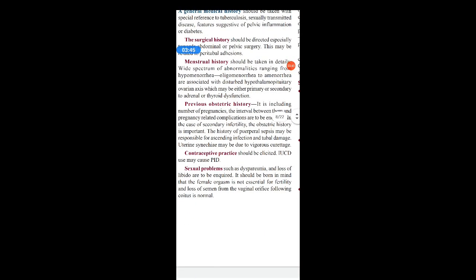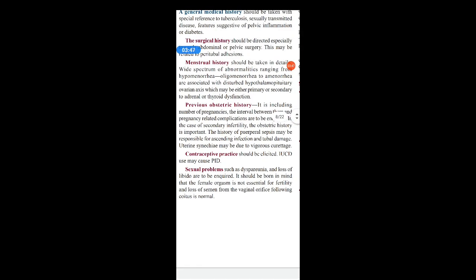So you have to ask in detail whether she has any thyroid problem like hypothyroidism, any adrenal-related problem, any tumors, etc. Nowadays PCOS is common. All those things you have to ask in detail.